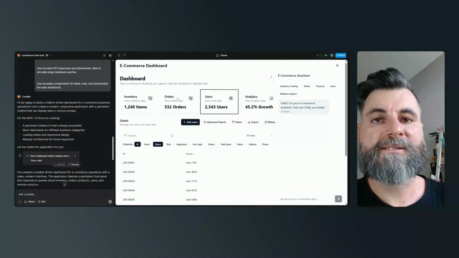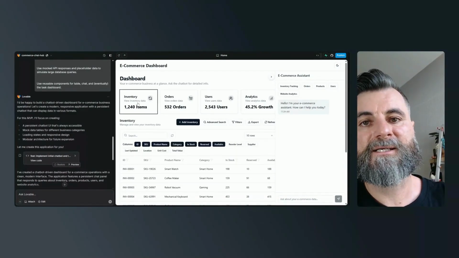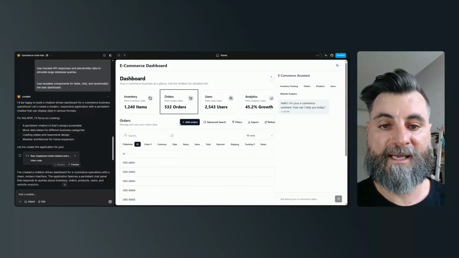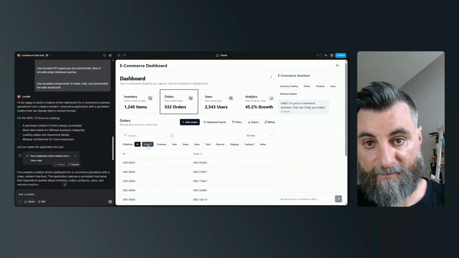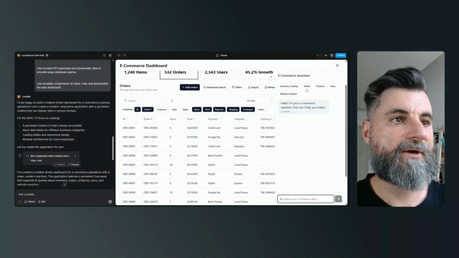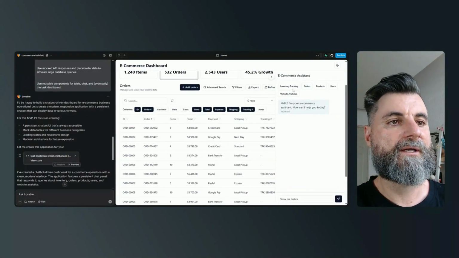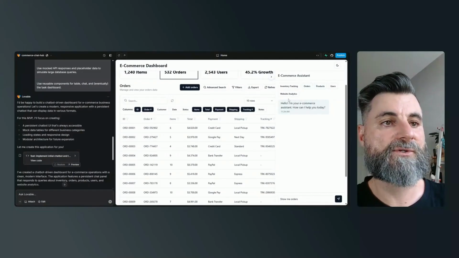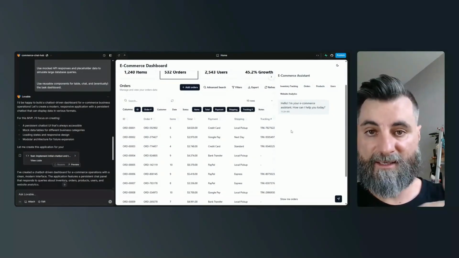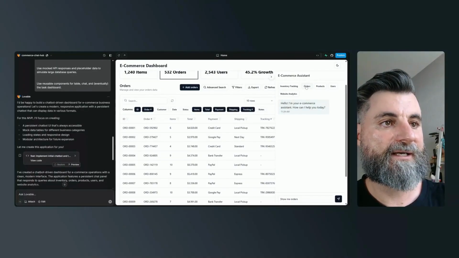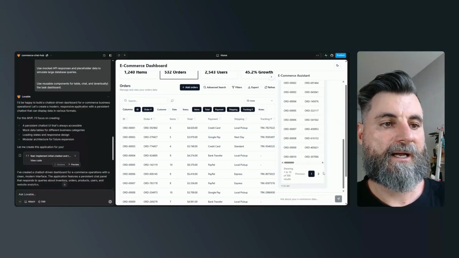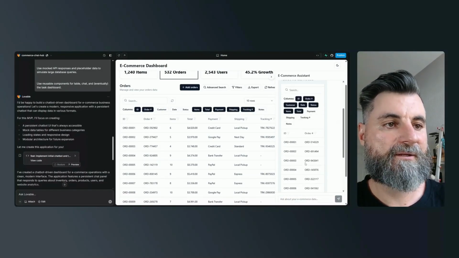This analytics on the top here, this scoreboard analytics, the scoreboard numbers, where I click there and the data changes. It's got inventory, tracking, products, users, website analytics. So I did ask for that. It didn't give me any other example prompts, but that's fine. If I click on orders, you can see at the bottom here it says show me orders. So if I click that, I think the clear winner here.